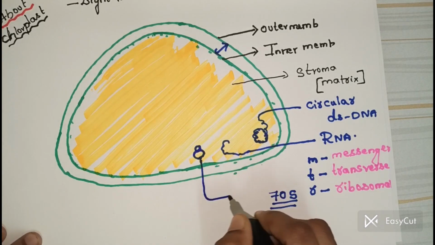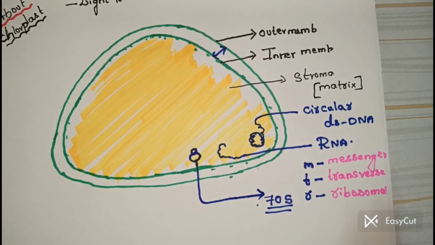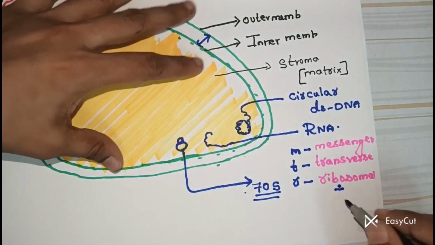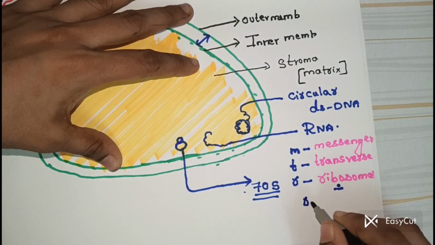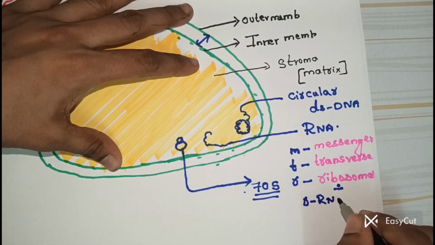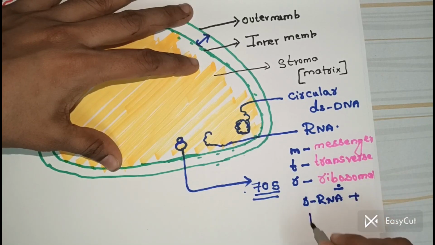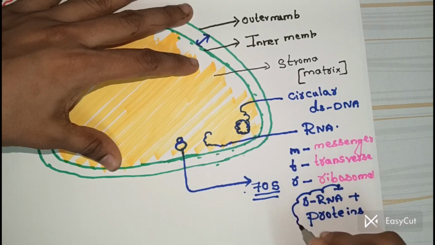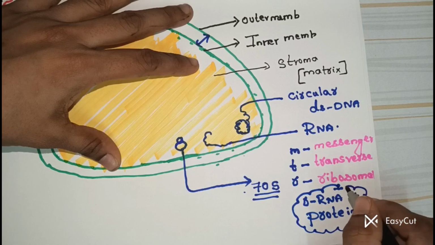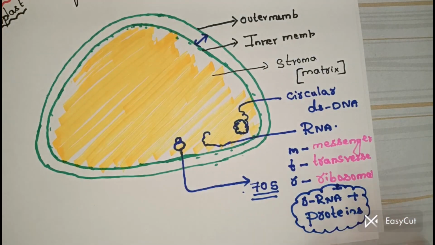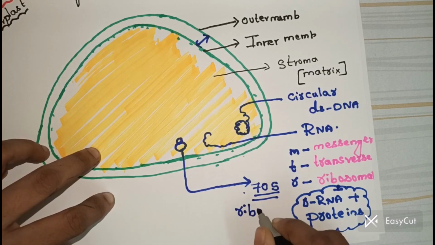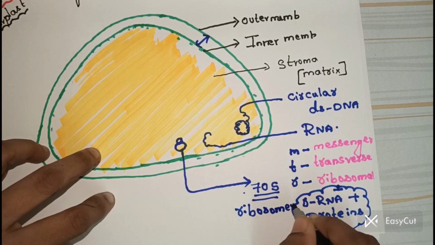So what are the things present inside the chloroplast? Ribosomal RNA means 70S ribosomes. I'll help you with this: rRNA plus some proteins together give you 70S ribosomes.